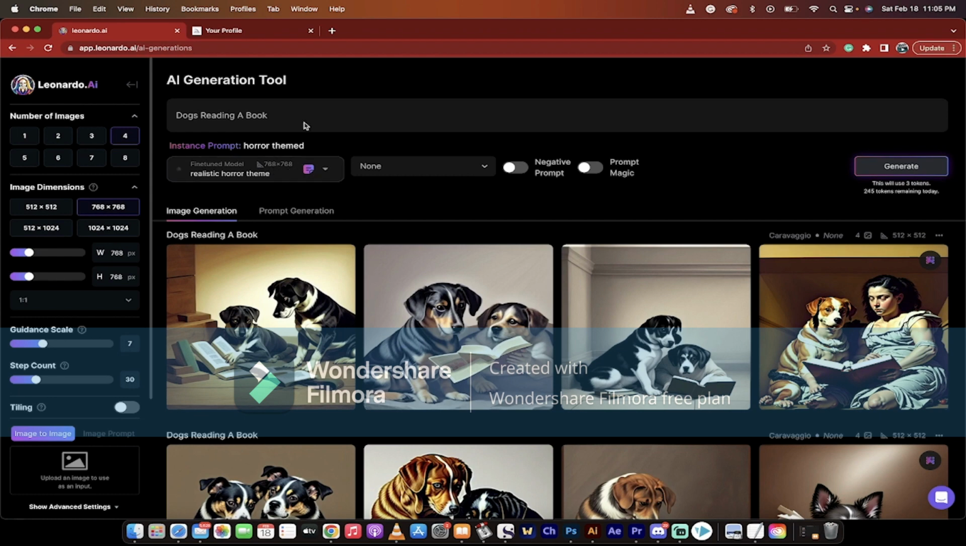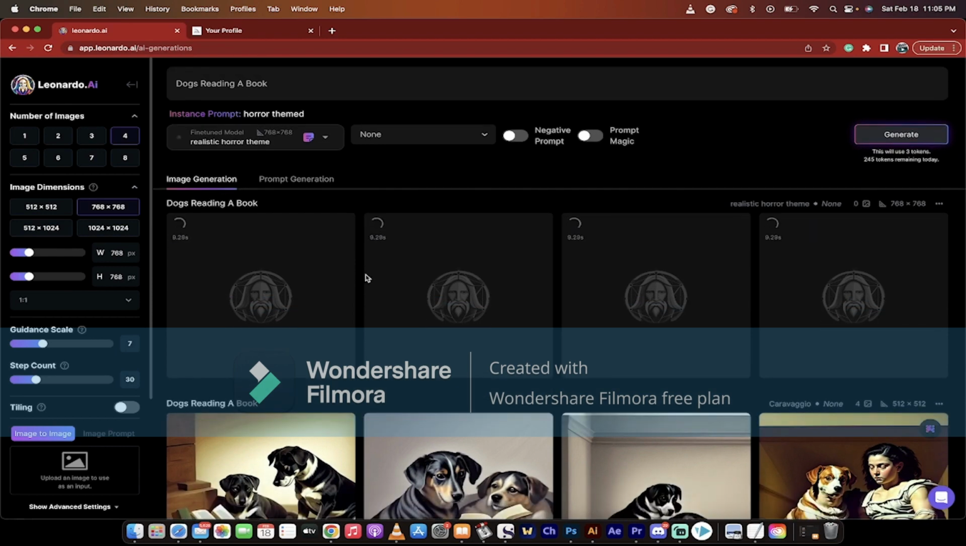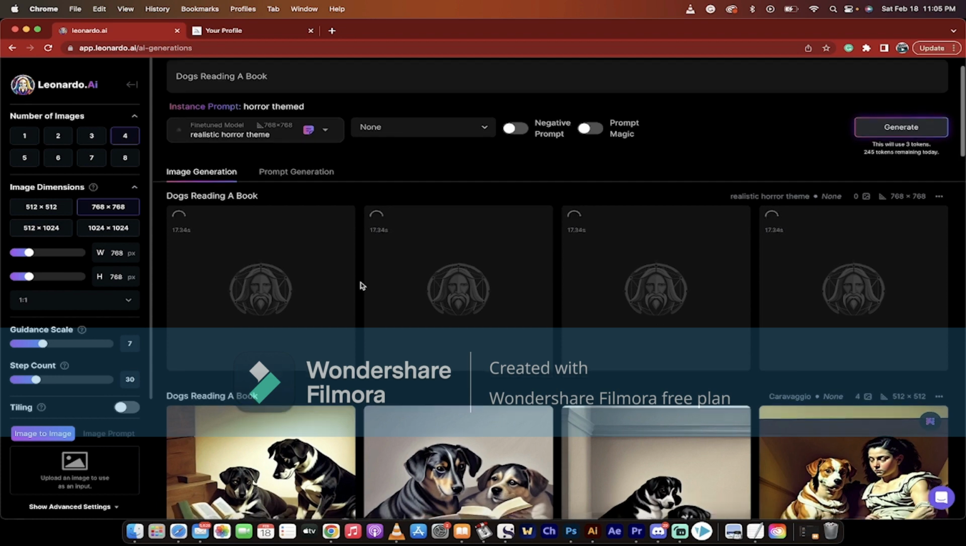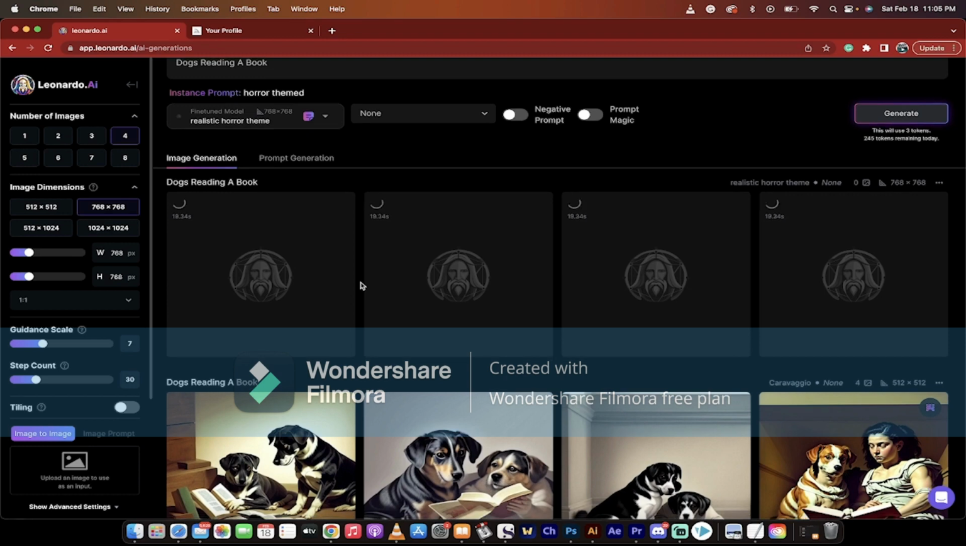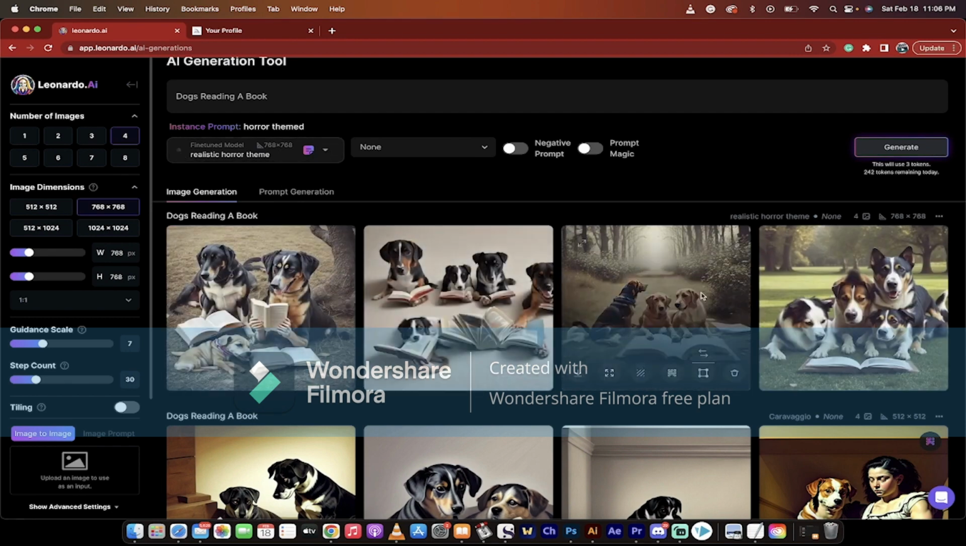Look at that, right? I would just type dogs reading a book, and presto, it would be horror themed, so that's the instance prompt. And now I'm creating dogs reading a book using that community model. It should take just a few seconds, and then I'll show you a few more things. If I haven't sold you yet, you're going to be sold at the end of this, and then I'll let you guys make your own decisions as to whether or not you think this is as good as Midjourney. So, okay, it's taking a few seconds more than I would like, probably because so many people are using it. But here we go. So we created all of this.